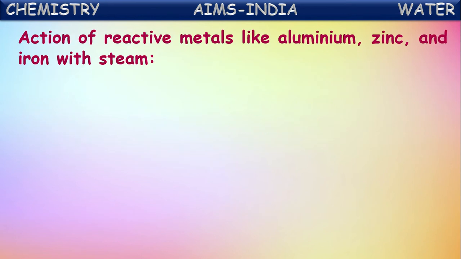Then the action of reactive metals like aluminium, zinc, iron with steam. So these are somewhat less reactive metals than the highly reactive metals. We can say these are reactive metals, the second category. These metals also won't react with cold water. So these will react with high temperature steam, because steam has a higher temperature than normal boiling water. That's why these metals can react only with steam.